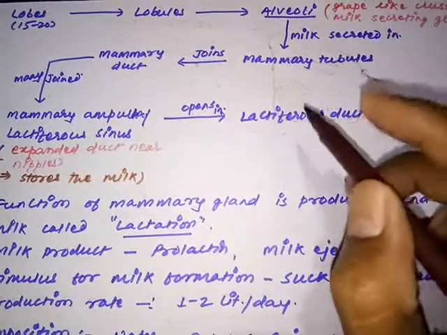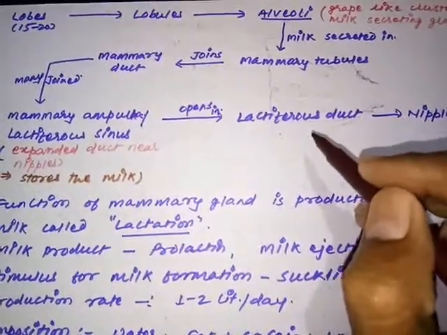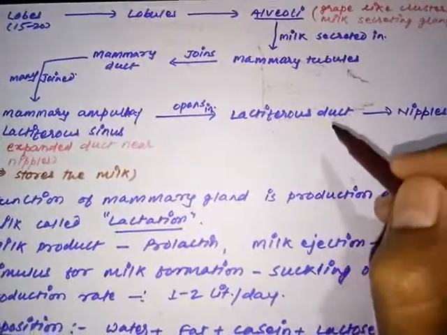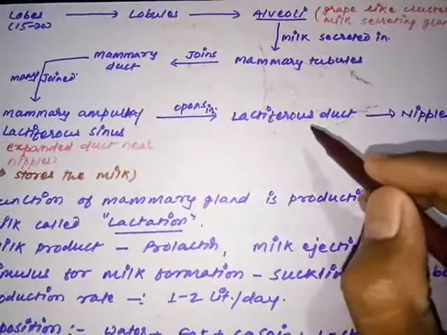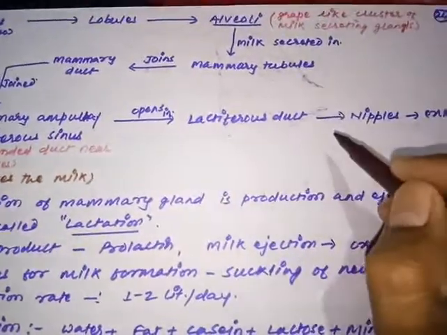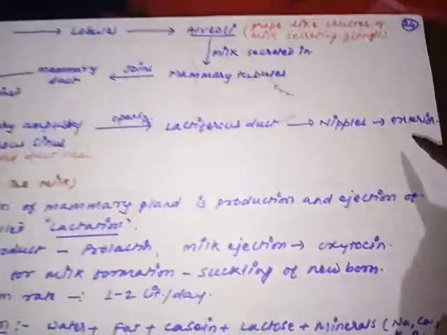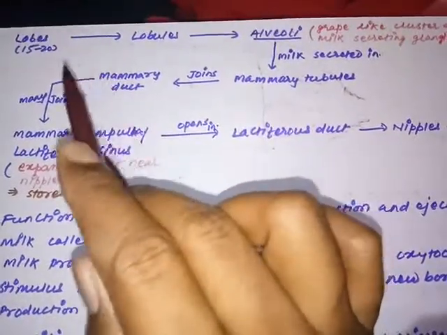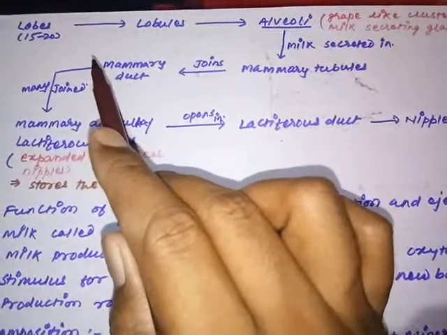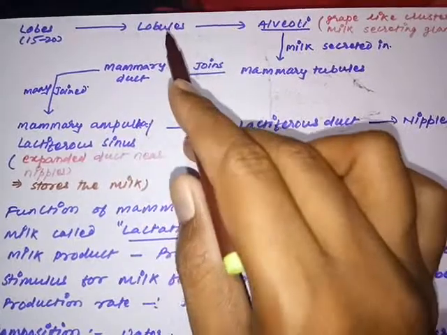A single lactiferous duct will form from a single lobe. This has to be remembered. From each lobe there is one individual lactiferous duct. Lactiferous: lacti means milk, ferous means bearing, so lactiferous duct. Those lactiferous ducts open into the nipples, and from the nipples the milk is discharged outside. So once again I'm going to define the structure properly. The mammary gland, a compound lobular gland, is divided into 15 to 20 lobes by the partition of adipose tissues. Now each lobe will have lobules.